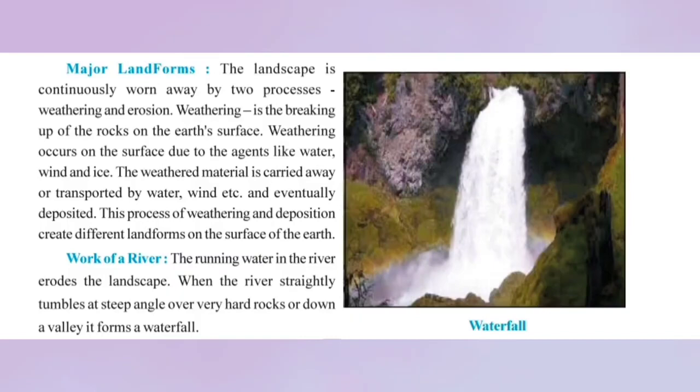Water takes a lot of soil and deposits it from one place to another. Wind blows away all the sand from one place to another. Ice takes away the entire soil once it starts melting and turns into water. The eroded material is carried away or transported by water, wind, etc., and eventually deposited. Now we understand the meaning of erosion and deposition.